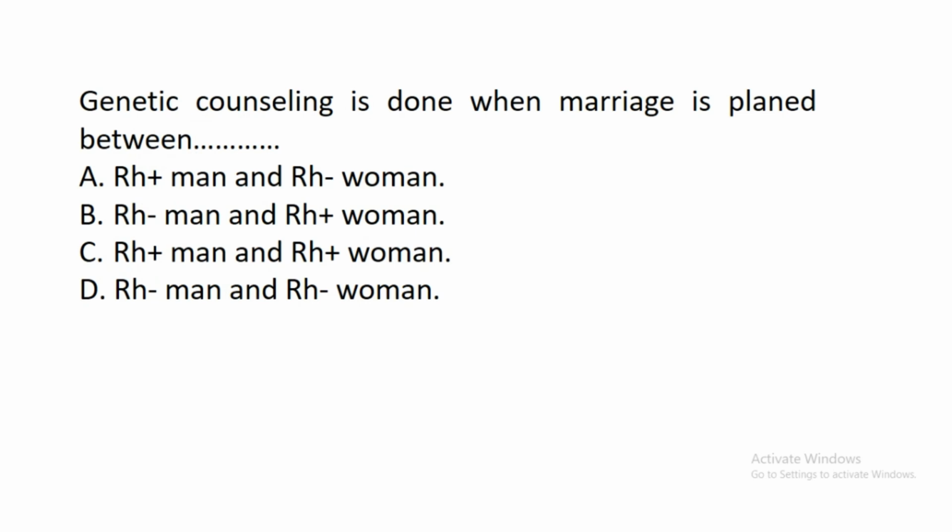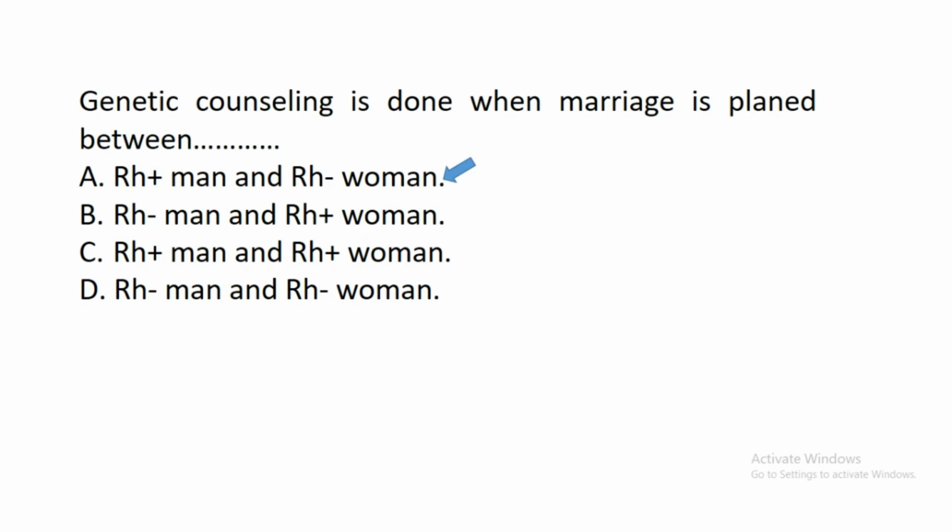The next question says, genetic counseling is done when marriage is planned between dash. A. Rhesus positive man and rhesus negative woman. B. Rhesus negative man and rhesus positive woman. C. Rhesus positive man and rhesus positive woman. D. Rhesus negative man and rhesus negative woman. In this question, the correct answer is A. Rhesus positive man and rhesus negative woman.